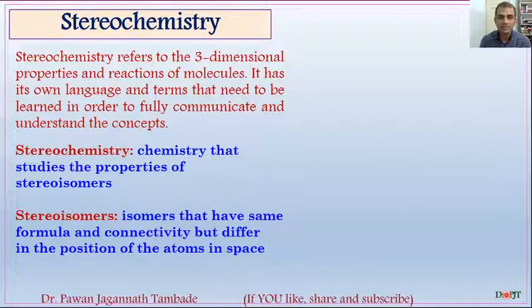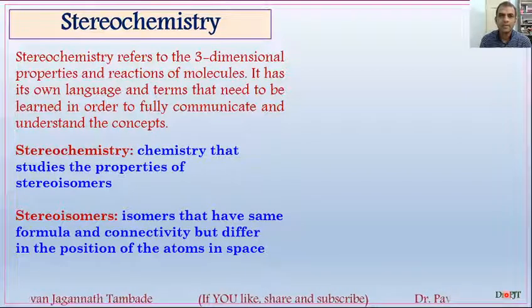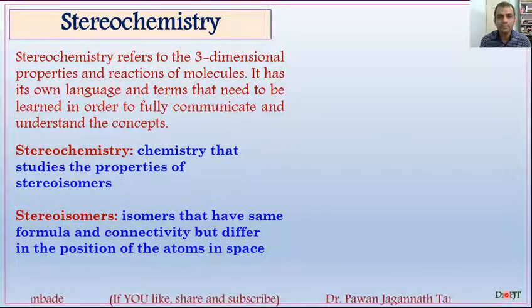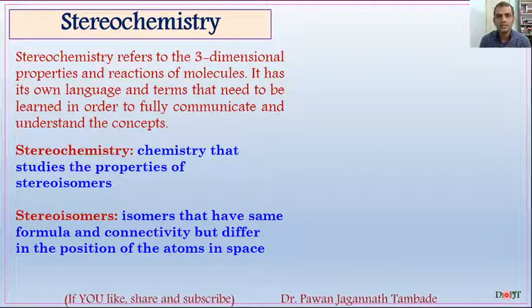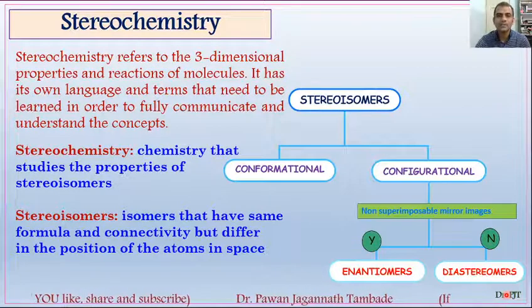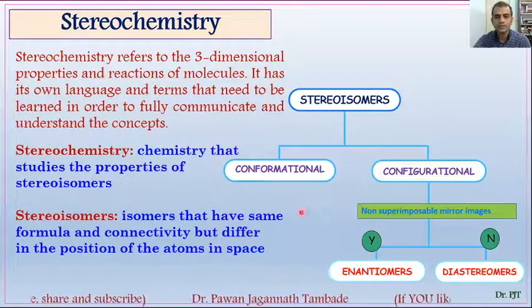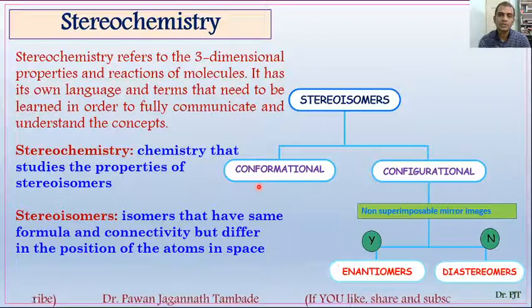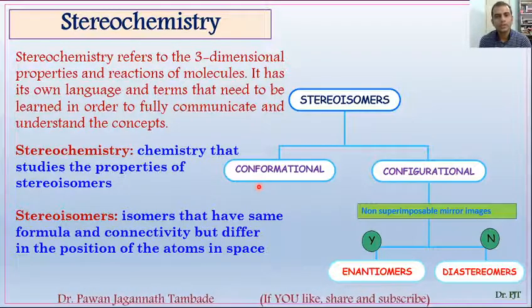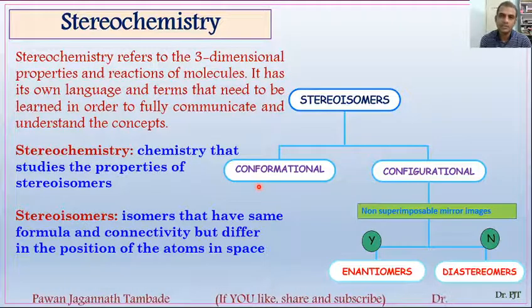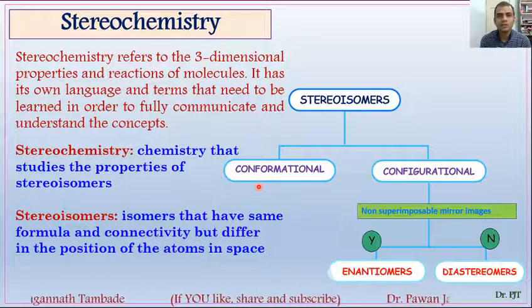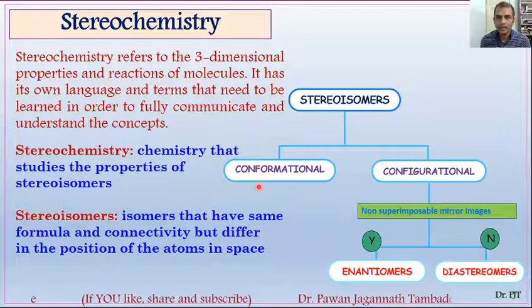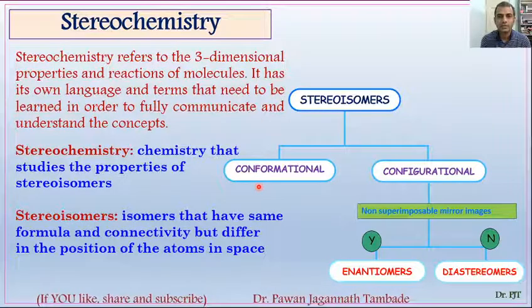In one of the earlier lectures on isomerism, we have seen that there are different types of isomers, and one of the types is stereoisomerism. And stereoisomers are further classified into conformational and configurational isomers. Conformational isomers are isomers which can be obtained merely by rotation across a sigma bond, and configurational isomers have a mirror image relationship. If molecules have a non-superimposable mirror image relationship, then they are called enantiomers. And if they do not, then they are called diastereomers.